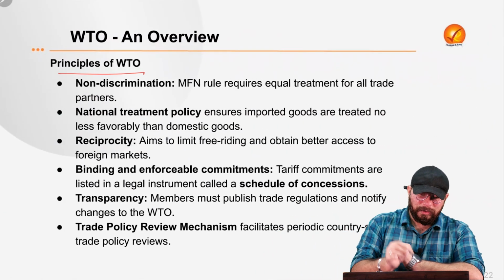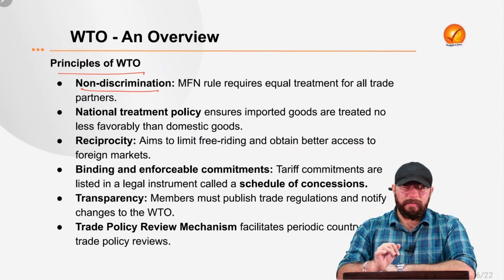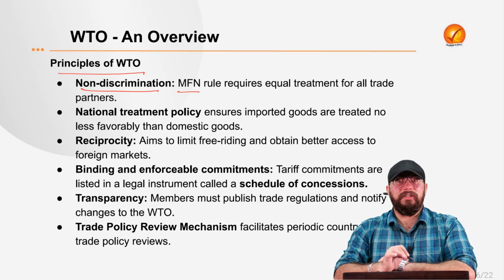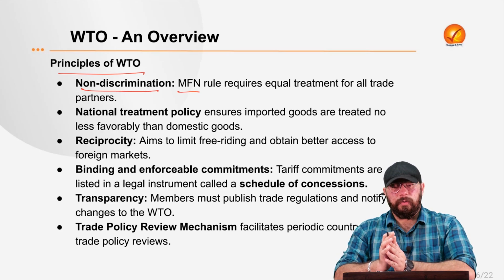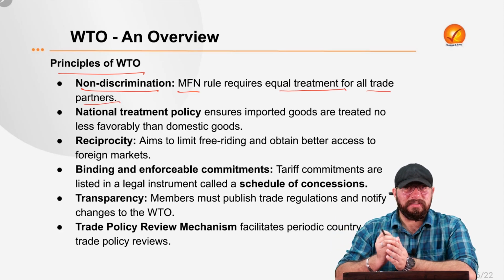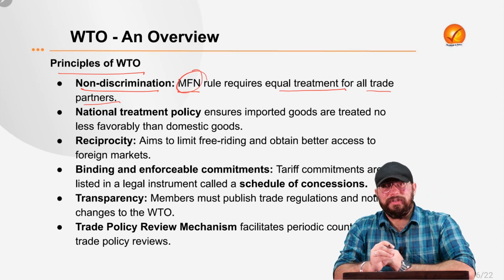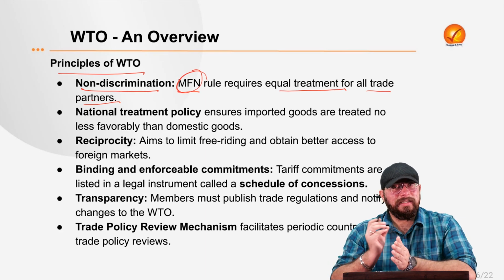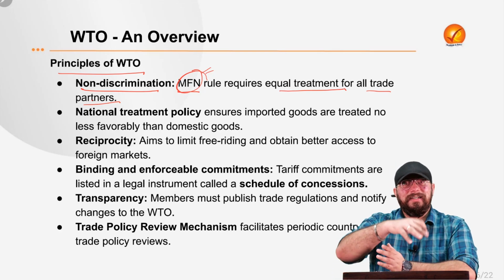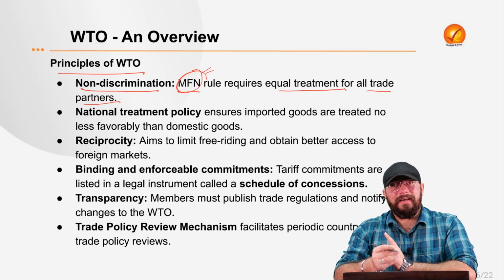Now, what is very important for us to understand is the principles of the World Trade Organization. So first, a very important principle is the principle of non-discrimination. That is, the WTO has a most favored nation rule. Now, the most favored nation rule requires equal treatment for all the trade partners. That means you can't discriminate amongst the trade partners. You need to provide every member country with the most favored nation tag. So all the member countries of the WTO need to provide each other with the MFN tag, and they should not discriminate against the members based on different criteria. But of course, there are certain exceptions to it.